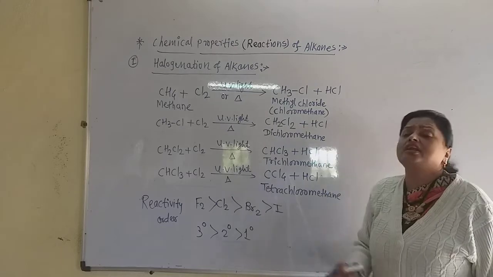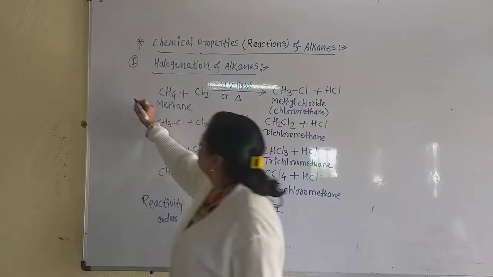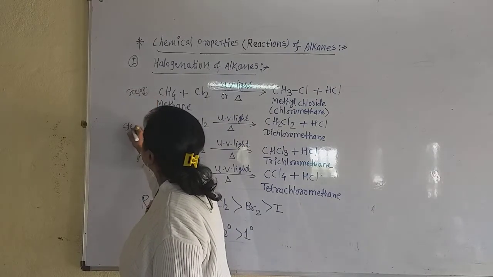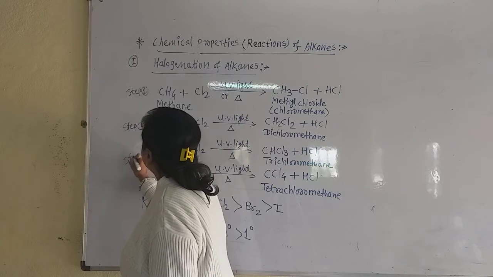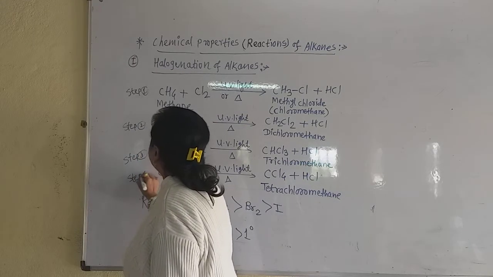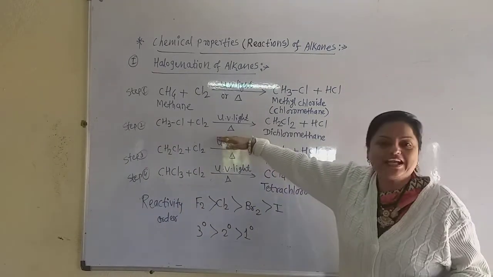But this reaction cannot stop at the first step. There are so many steps: step 1, step 2, step 3 and step 4. In 4 steps, this reaction is completed. In the second step, what happened?